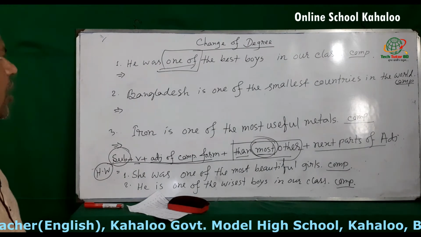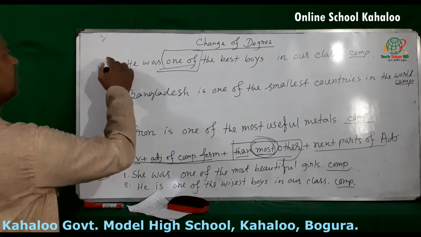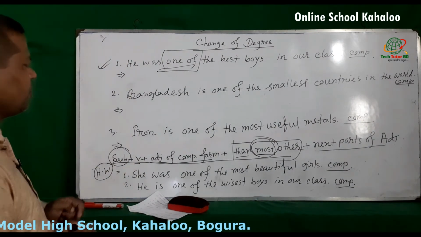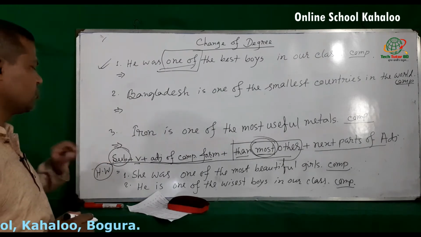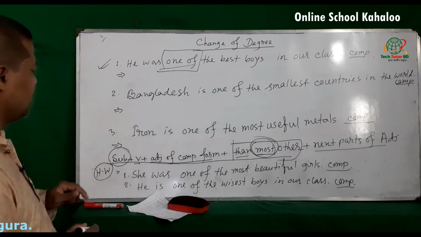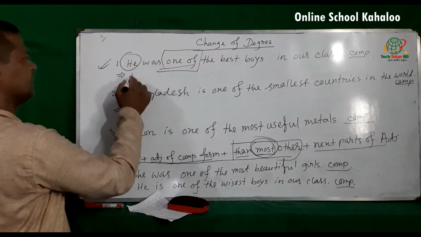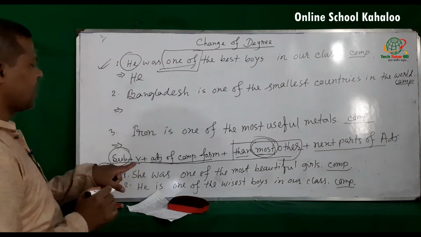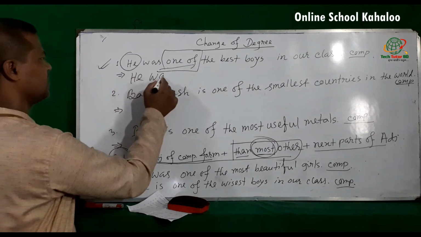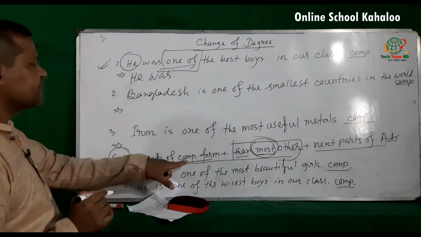So now make it into comparative form using these rules. Okay, so here the mentioned subject is he and the verb here was, then adjective of comparative form.